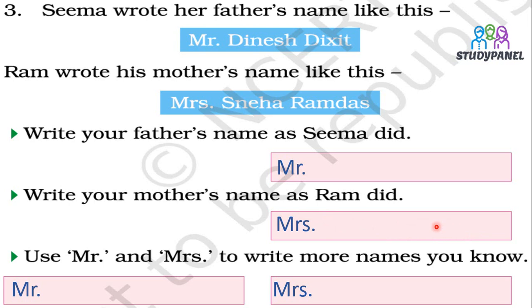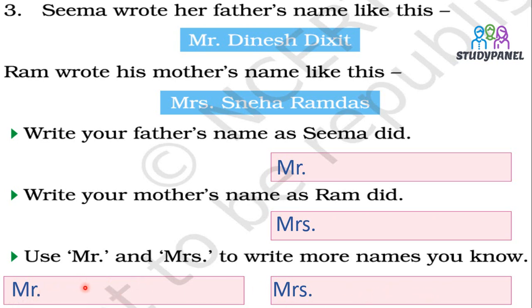See, one thing we should keep in mind, whenever we are writing our father's name, we should add Mr. Whenever we are writing our mother's name, we will add Mrs., that is MRS, and then here your mother's name. Now use Mr. and Mrs. to write more names. You can also write your uncle and aunt's name over here.